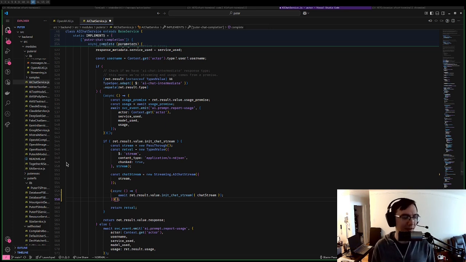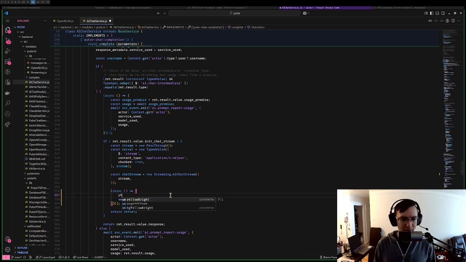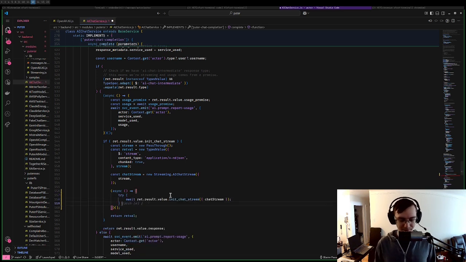For the longest time, I didn't know there was actually a term for that, but this is just an anonymous function that's immediately called, that's asynchronous, that we're not awaiting. That allows us to await this, and then we can catch the error that it throws. If I can type try correctly. Okay.